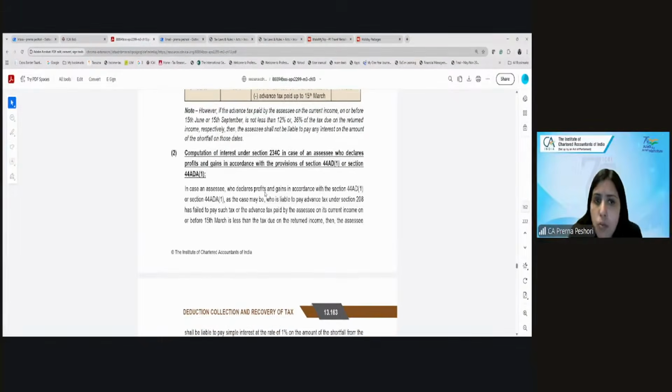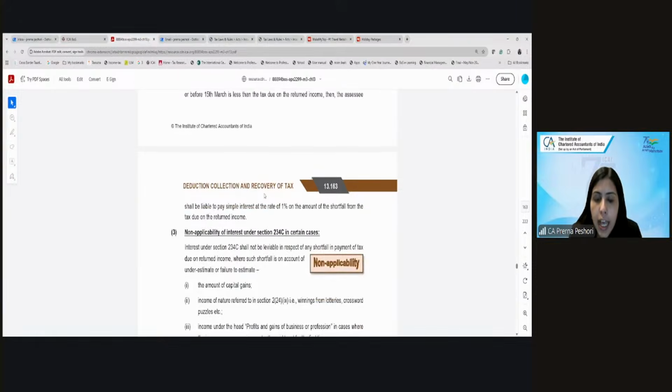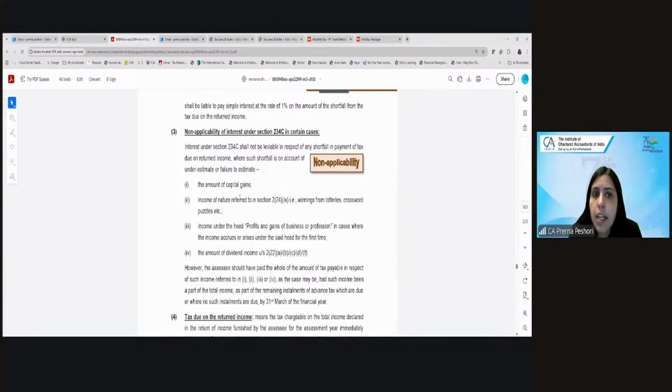And in case of a person who pays by presumptive, then it will be 1% on the shortfall for 1 month. And 234C will not be applicable in case the estimate of the income was on the basis of capital gain, winning from lotteries or crossword puzzle, PGBP, where the income arises for the first time, and the dividend income, because you can't estimate these incomes.